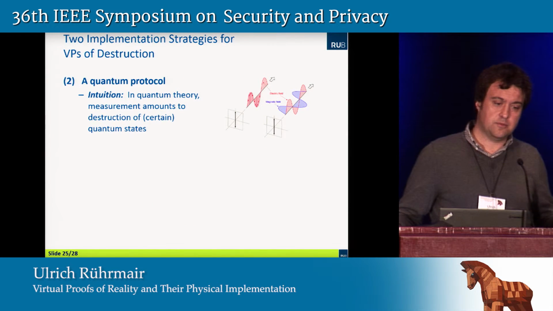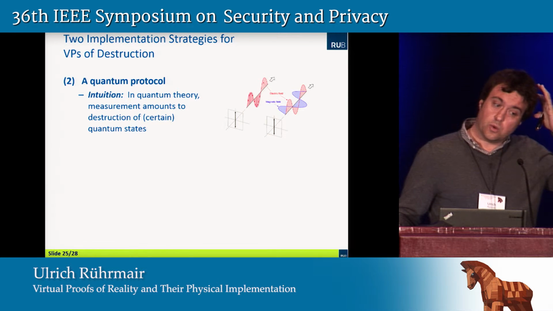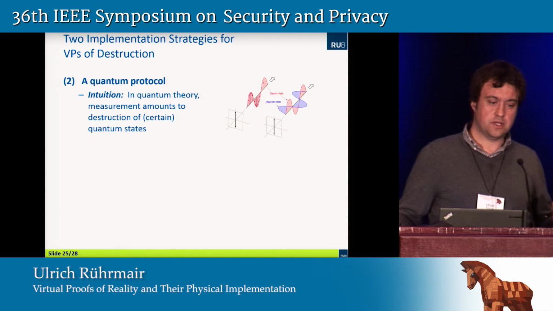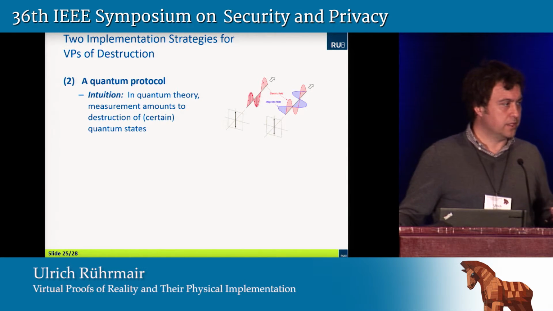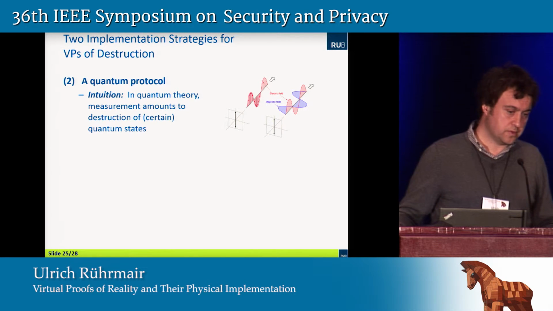And there's a second implementation strategy. It's a quantum protocol. Our intuition here is that in quantum theory, measurement of an unknown superposition state amounts to destruction of that state. And we exploit that in a quantum-based virtual proof of destruction. The protocol, again, is in the paper.